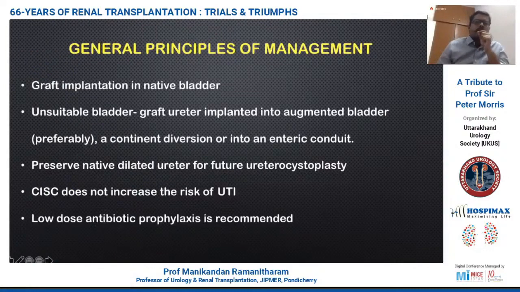So when you look at the principles of surgery in these patients, it's always better to implant the graft ureter into the native bladder. If the bladder is found to be unsuitable, then probably we have to consider implanting into an augmented bladder, a continent diversion, or an enteric conduit. Always try to preserve the native dilated ureter for future ureterocystoplasty, if not considering a cystoplasty at the time of transplant, or prior to or after transplant.